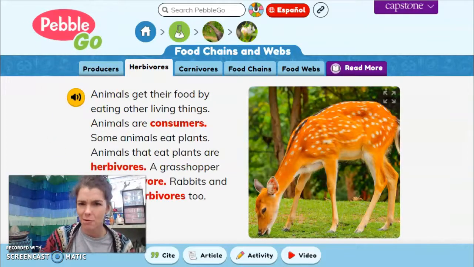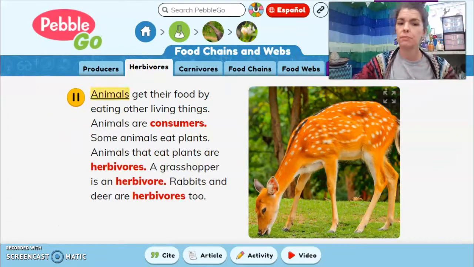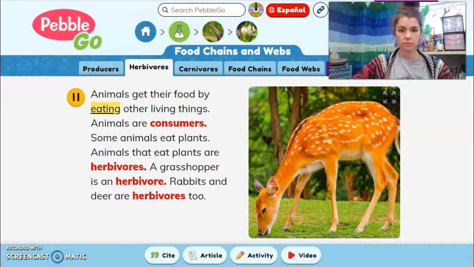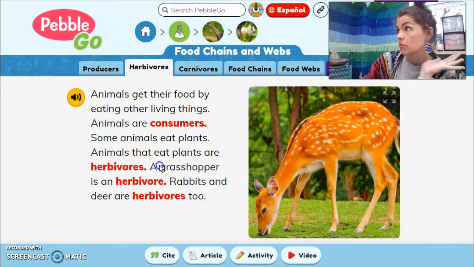Herbivores. Do you remember what is an herbivore? Are you an herbivore? Animals get their food by eating other living things. Animals are consumers. Some animals eat plants. Animals that eat plants are herbivores. A grasshopper is an herbivore. Rabbits and deer are herbivores too. So an herbivore is an animal that only eats what?